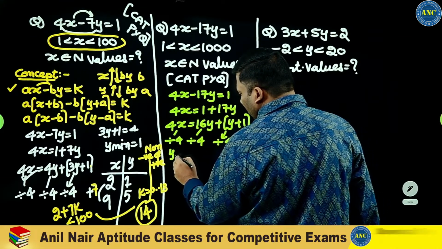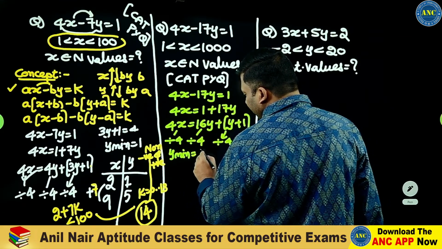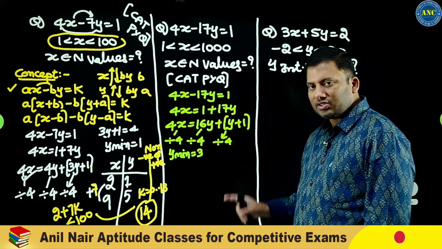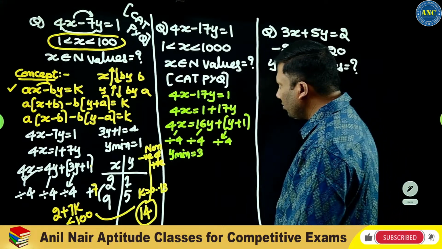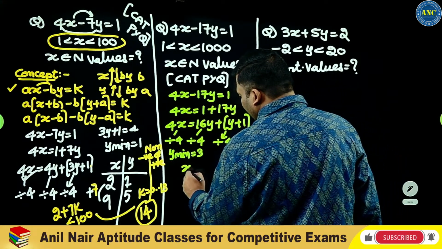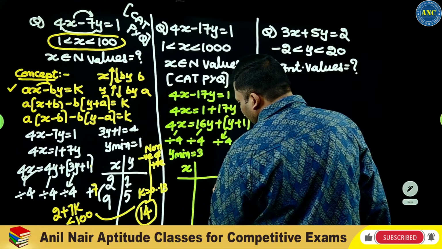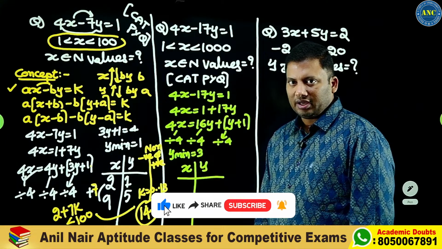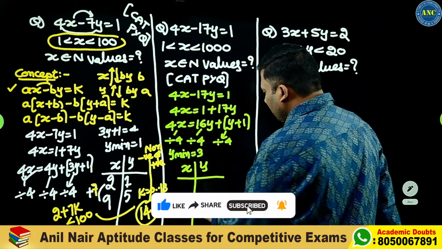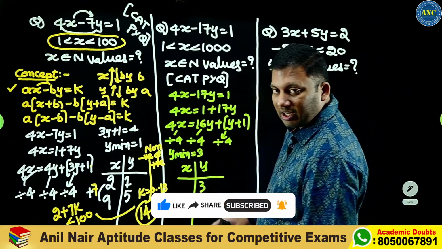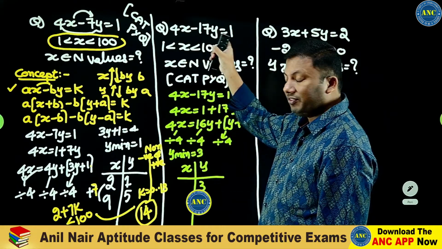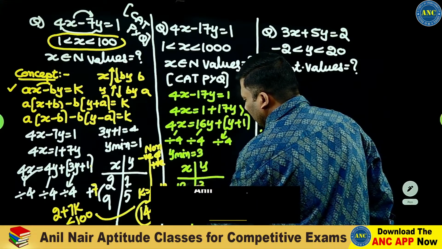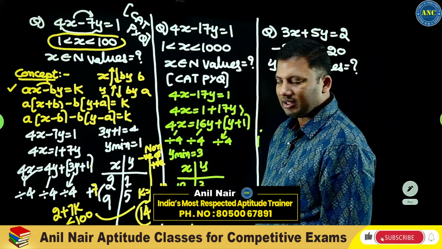Y plus 1 divisible by 4, so y minimum is 3. Why is it 3? Y plus 1 is 4. That means y minimum should be 3. Make a table format. I told you, whenever there are conditions imposed on the question variables, use a tabular method. Y is minimum 3. What is the x value? 4x minus 51 is equivalent to 1, so 4x is 52. X minimum will be 13.